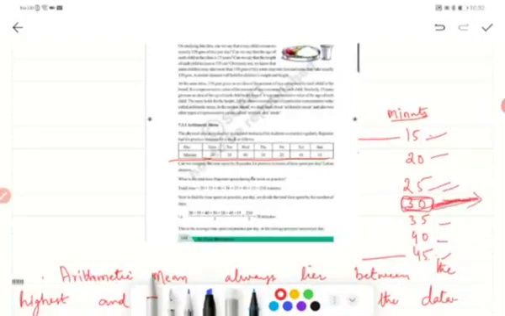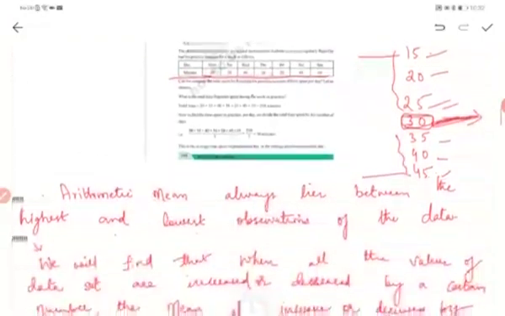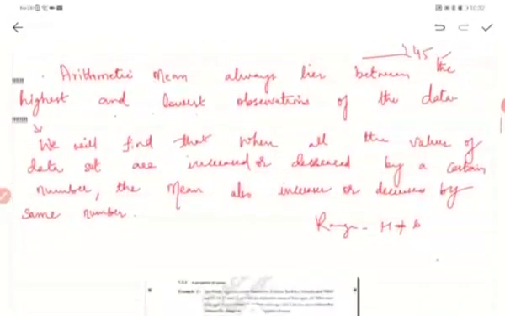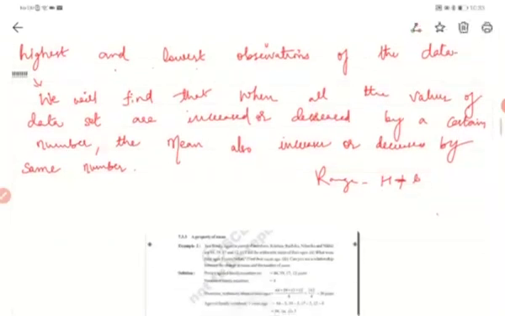So it is in between the lowest and the highest data. This is one of the observations you need to know about the mean. Also, the mean will increase or decrease by the same number as when we increase or decrease the data. You will understand this properly when I take one example.